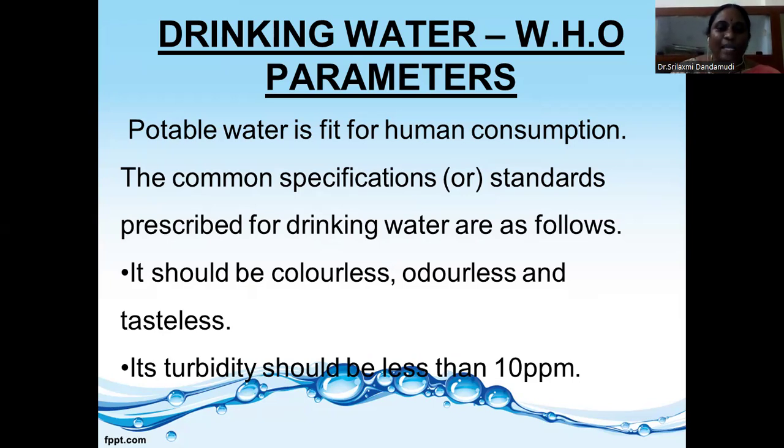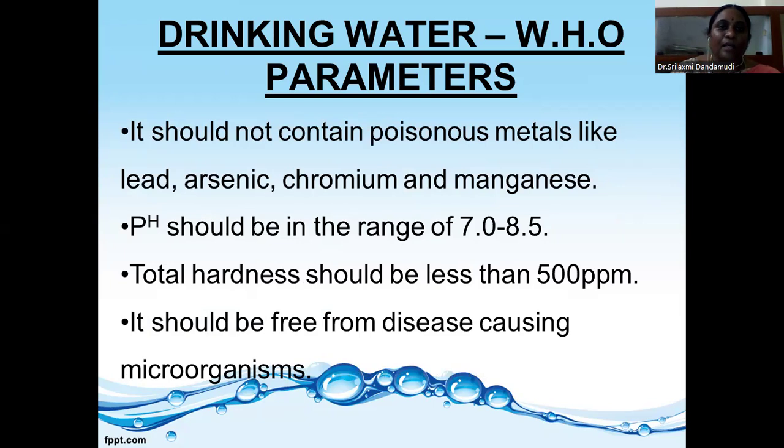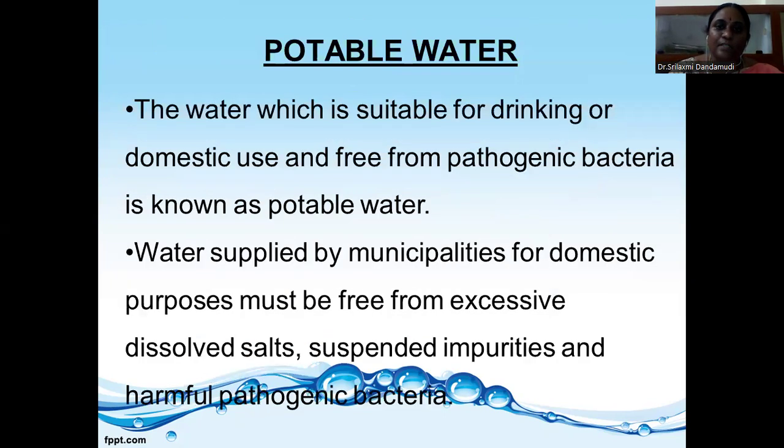Turbidity should be 10 ppm. It should not contain poisonous metals like arsenic, lead, chromium, etc. And the pH should be neutral. Neutral means the pH value should be 7 to 8.5. 8.5 is slightly basic in nature. The total hardness should be 500 ppm. And it should be free from disease-causing microorganisms.